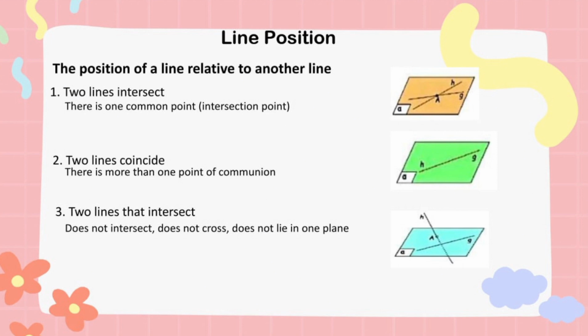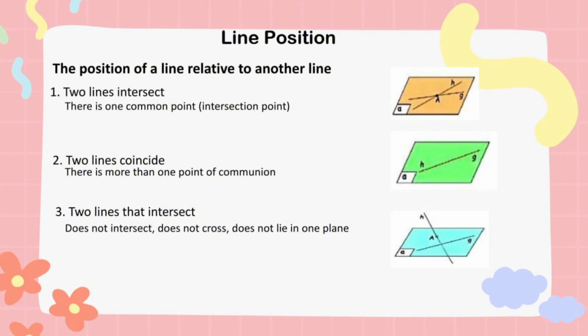2. Two lines coincide. There is more than one common point. For example, line AB will coincide with line AB. It will also coincide with line BC. This is what we call coinciding lines.